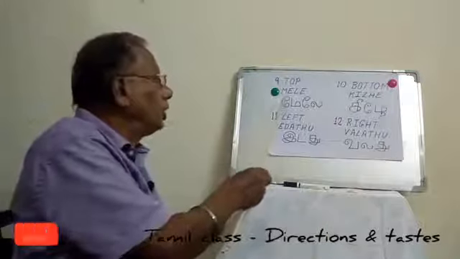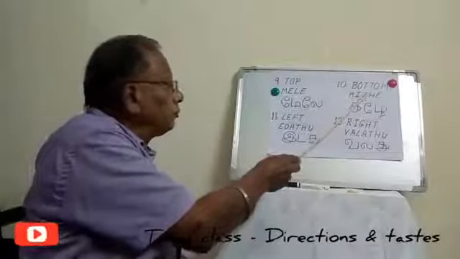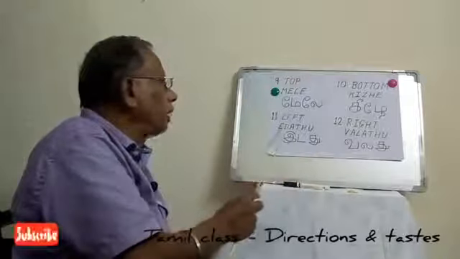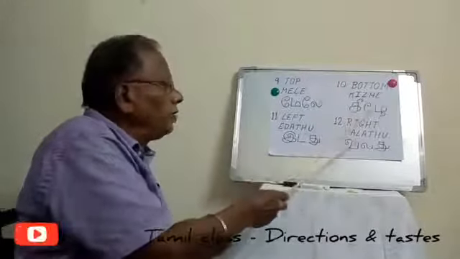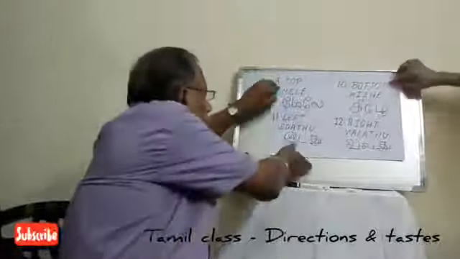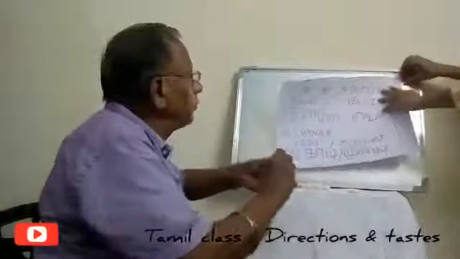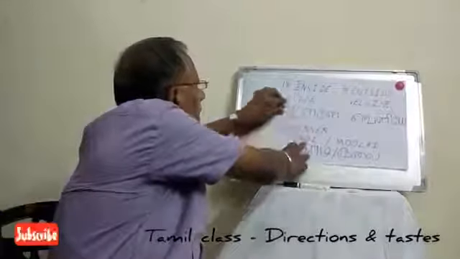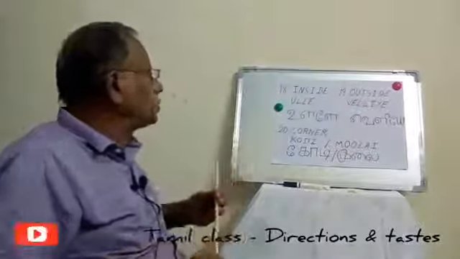Once again repeating: for top we say Mele, for bottom we say Kizhe, for left we say Idadu, and for right we say Valadu. Then other directions.